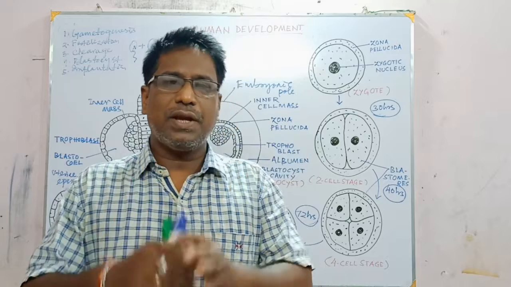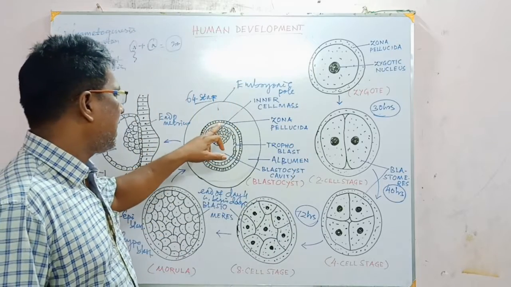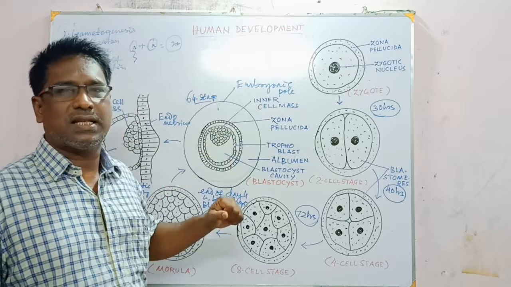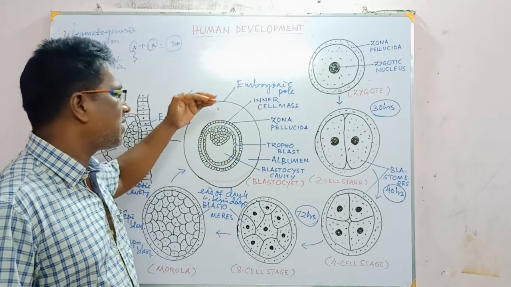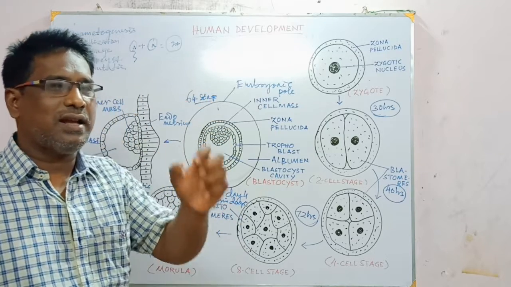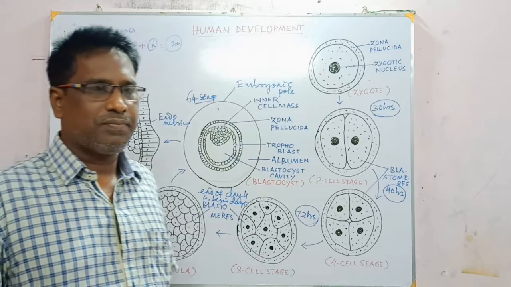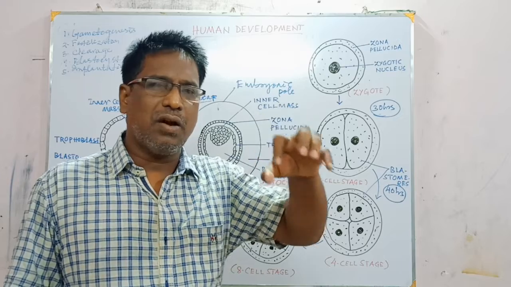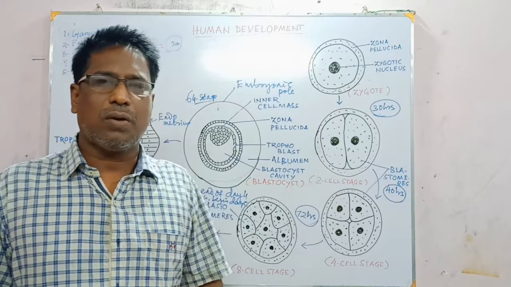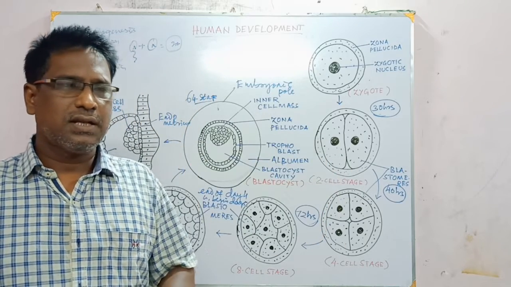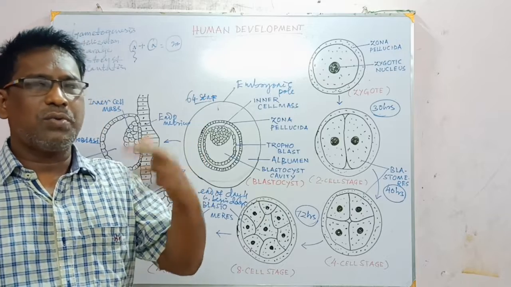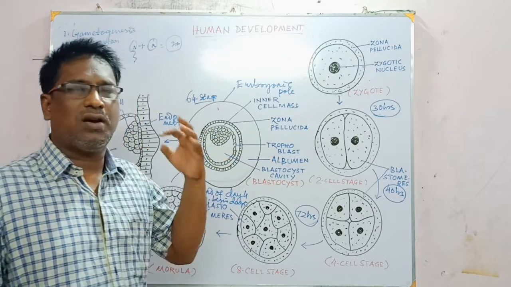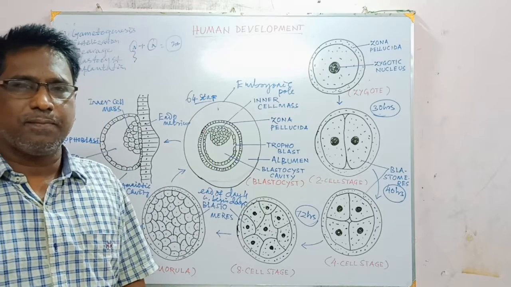By disappearance of the zona pellucida, the phagocytic flat trophoblast cells come in contact with the uterine muscle, and as they are phagocytic, they engulf the cells and tissue of the uterus and draw nutrition from there to grow the embryoblast or inner cell mass.